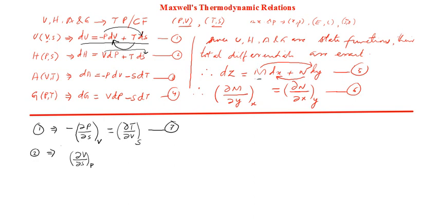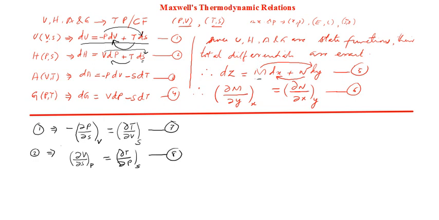Now this two, the inner pair, you have to take the inner. So that will be equal to ∂T/∂P, with S kept constant. We call this equation number 8.